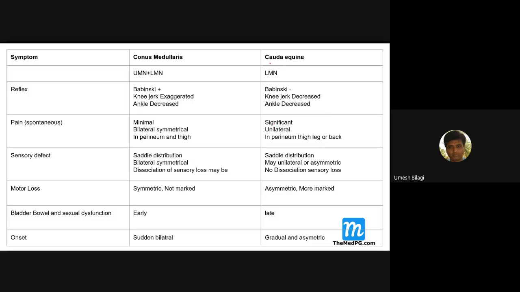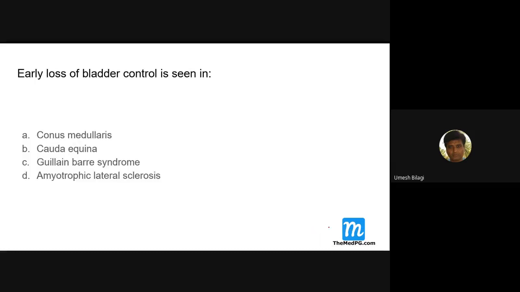Bladder, bowel and sexual dysfunction happen early in conus medullaris, whereas they happen late in cauda equina. Onset is sudden and bilateral in conus medullaris because small areas need to be involved. Cauda equina is a big area to be involved because all these nerves are distributed, so it is gradual and asymmetric. Early loss of bladder and bowel control is seen in what? Conus medullaris, as we just discussed. In amyotrophic lateral sclerosis, bowel and bladder are usually preserved. In cauda equina, it is late.